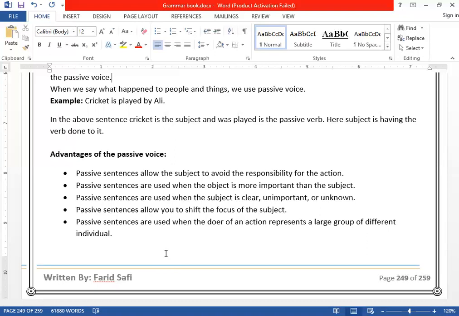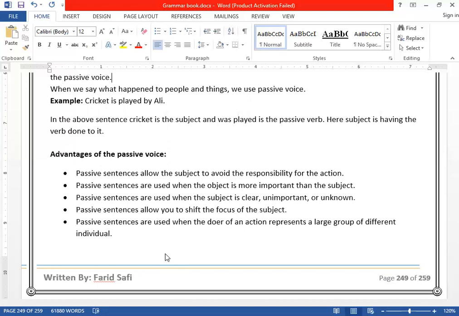For example, you are sitting here, it's your first day of class, and somebody goes to the office and asks about the teacher. Where is our teacher? So what do they say? You will be sent a teacher. Now we use passive voice. We don't let you know who will be sent. You are more concerned with the teacher, not the person who is going to teach.